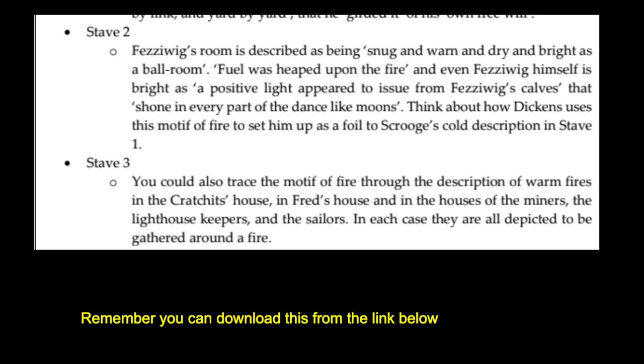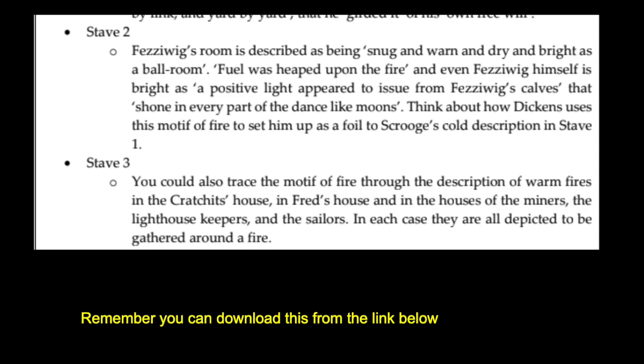Throughout the novella, Dickens uses the motif of fire to represent, metaphorically, the Christmas spirit, to represent kindness. And we see this particularly importantly here in the description of Fezziwig. Fezziwig is described at this party that he throws for his employees as having this huge fire that gives out a lot of warmth. Dickens describes how fuel was heaped upon the fire, and the warehouse was as snug and warm and dry and bright as a ballroom as you would desire to see upon a winter's night.